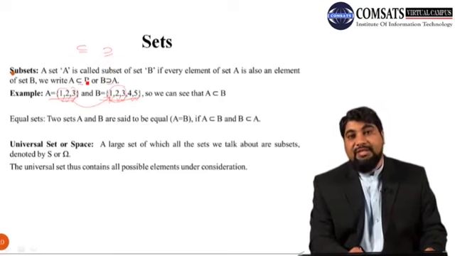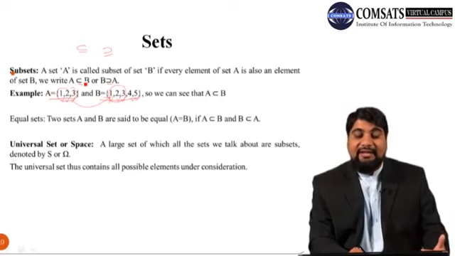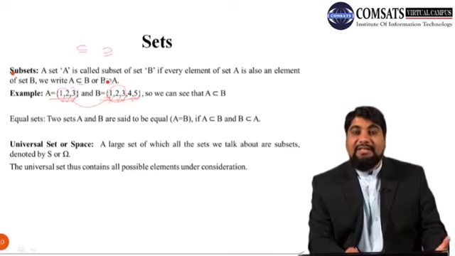A is a subset of B means A is contained in B, or B is a superset of A, or B contains A.